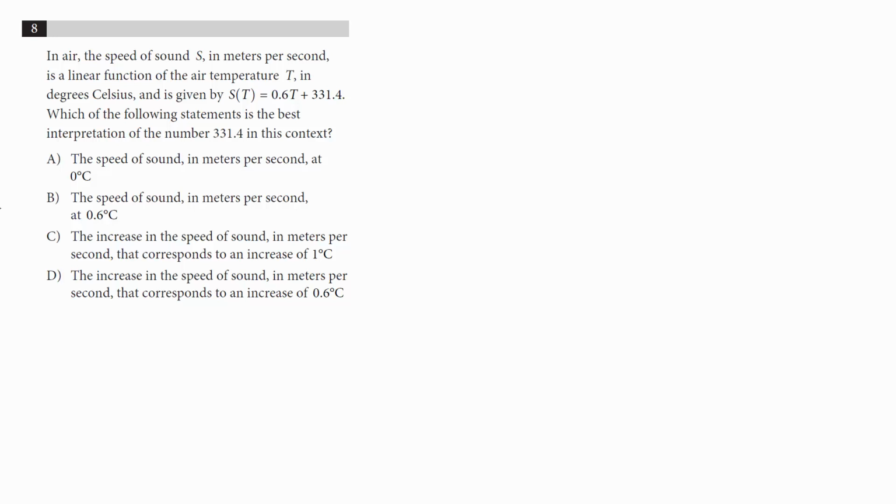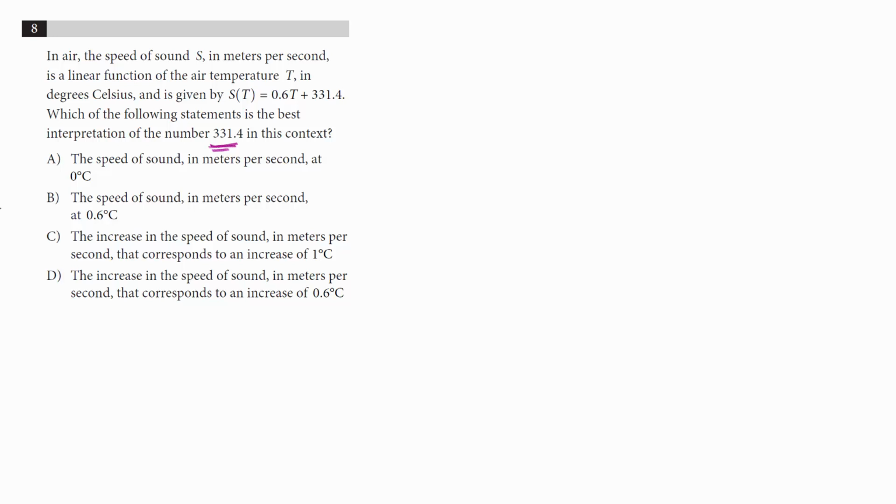Number 8. In air, the speed of sound S in meters per second is a linear function of the air temperature T in degrees Celsius and is given by S(T) = 0.6T + 331.4. Which of the following statements is the best interpretation of the number 331.4, which is that number there?